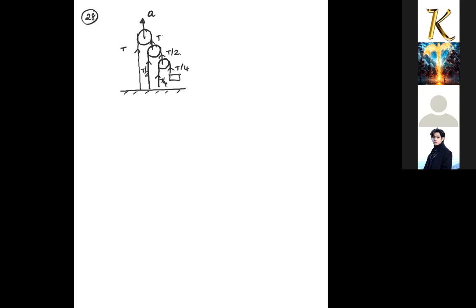So you can use the formula of T vector dot product with A vector is equal to 0. इससे भी होगा आपका. Otherwise, this body has an acceleration a.